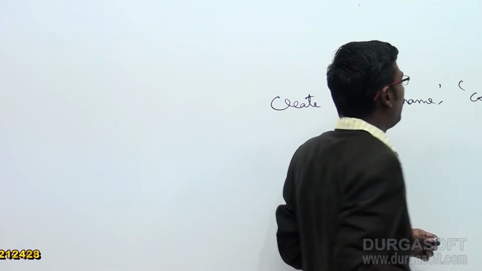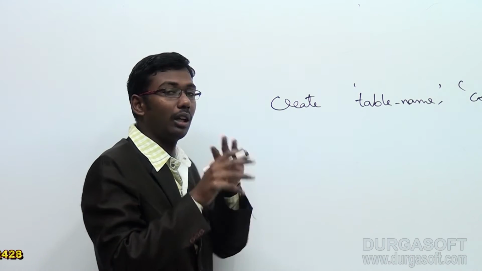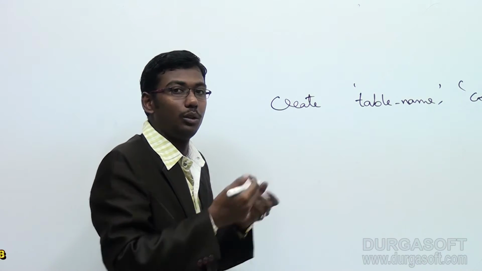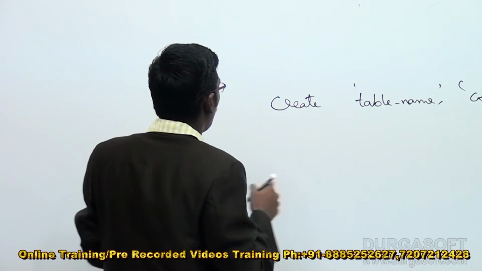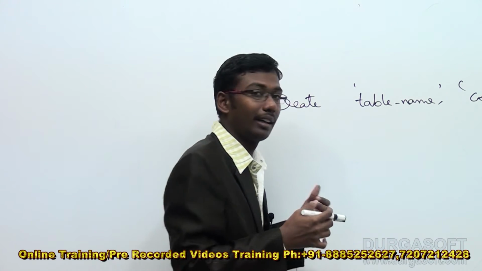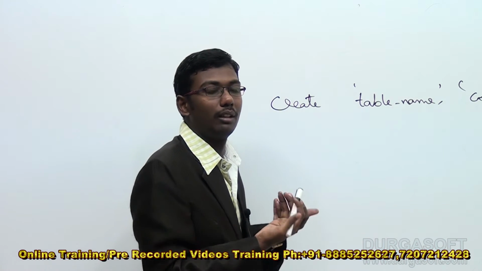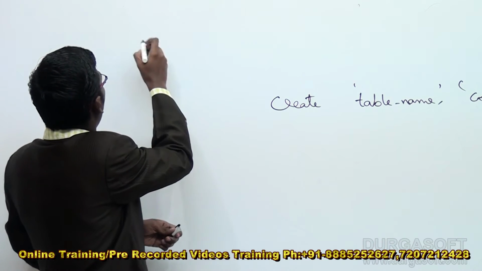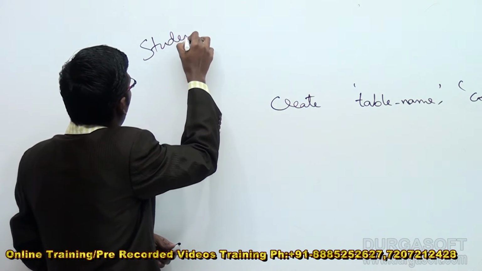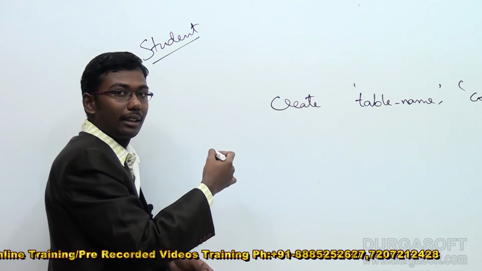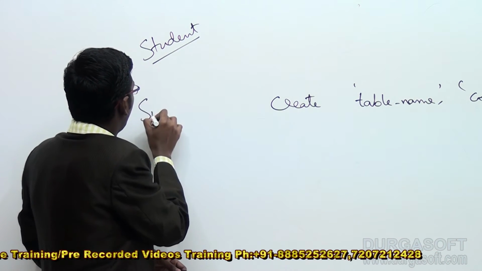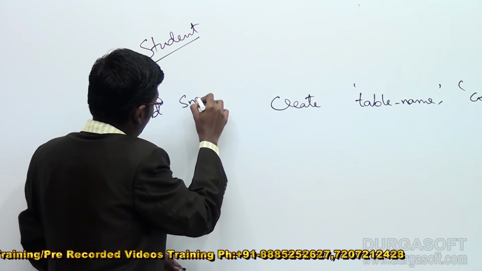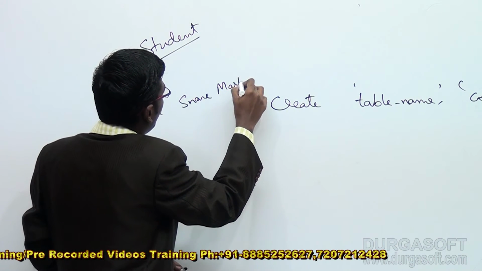Before going to these operations, let's have some simple understanding of one table, and then you can understand the structure. If you want to build some user record as a student database, then how will the data be stored? Suppose I am maintaining a student record. We have student data like SID, SName and marks.